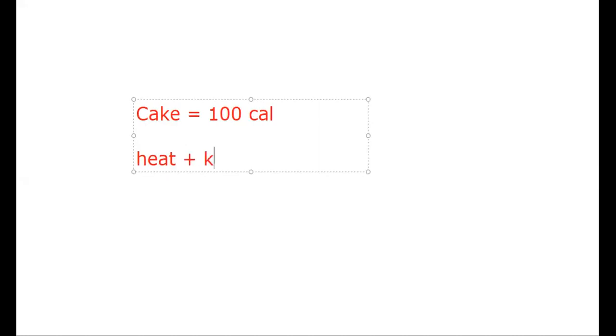I mean, if you, for example, eat a piece of cake, okay, and the amount of energy in this piece of cake is 100 calories, okay? So your body changes the chemical energy of this piece of cake into heat, for example, and kinetic energy.